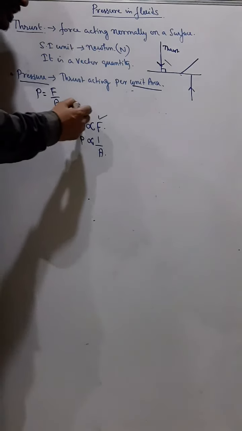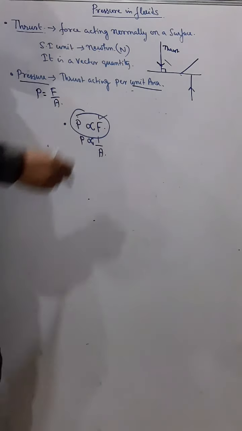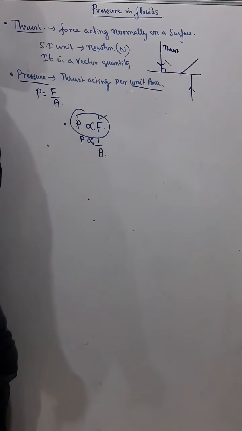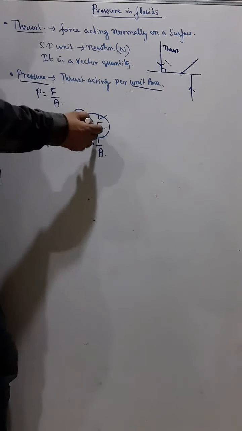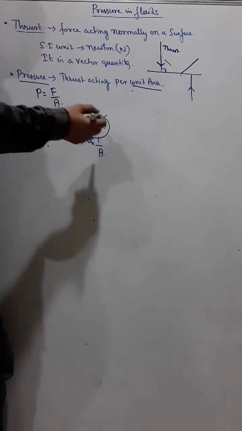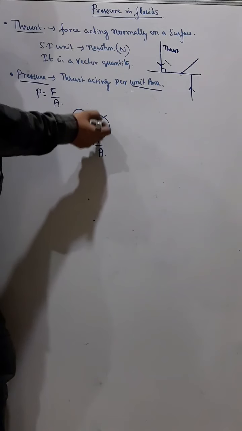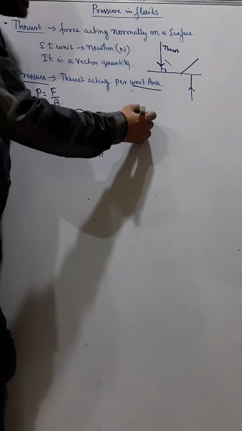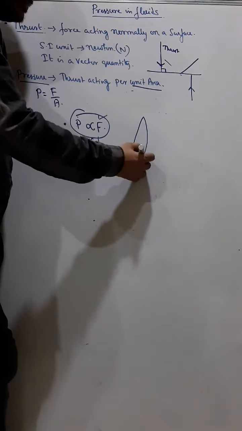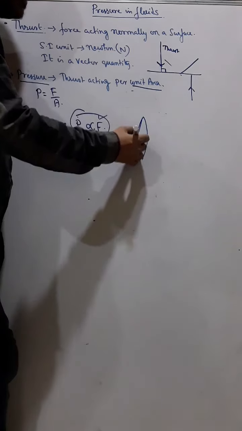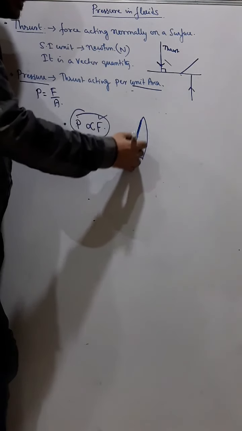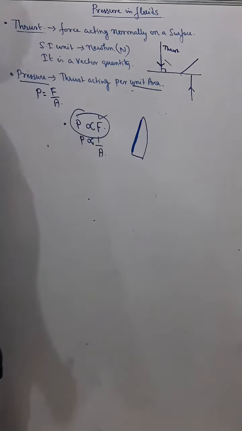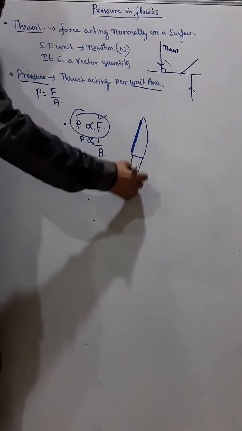Now this one is not very easy, because I have to apply my effort. For example, I need to increase my pressure. Now if I use a blunt knife, then what do I experience?